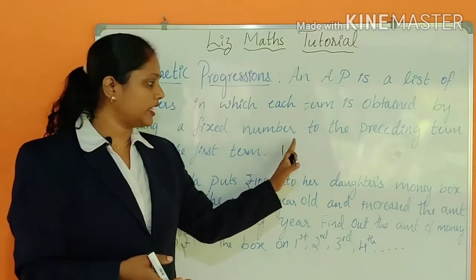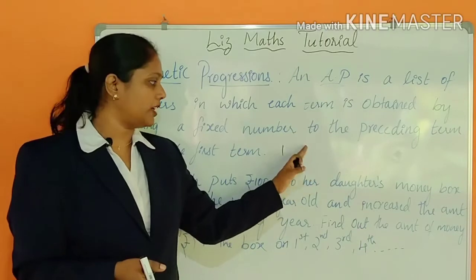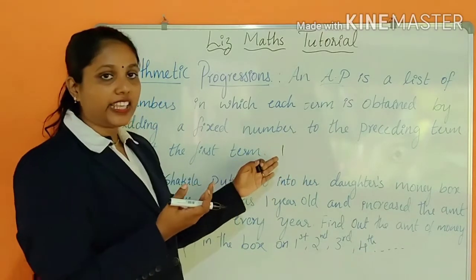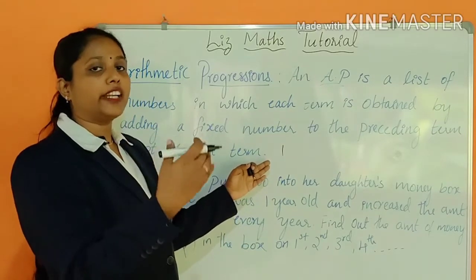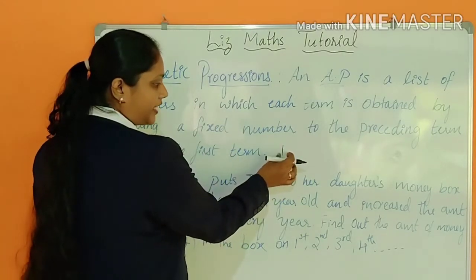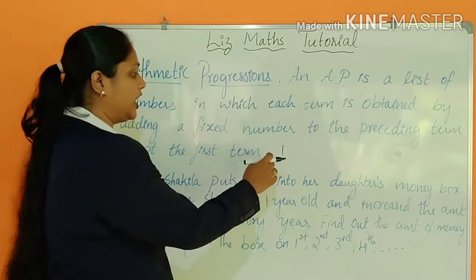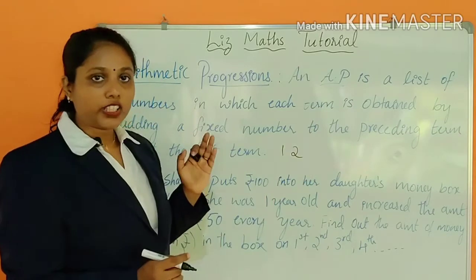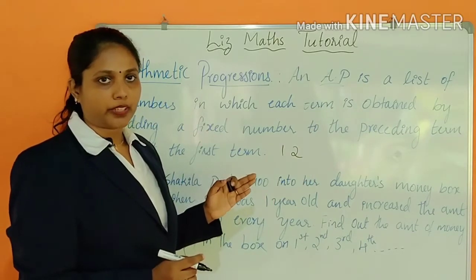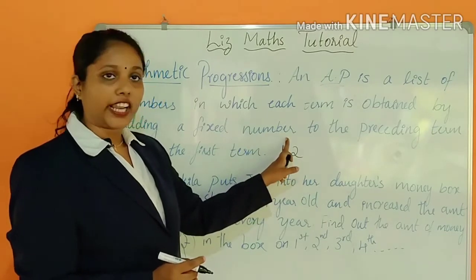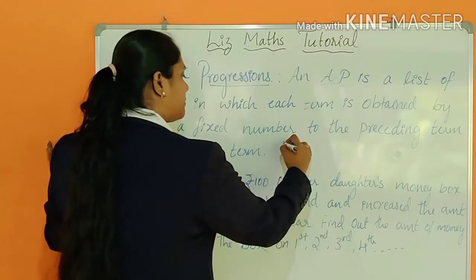Which is the previous number? 1 is the number. So whichever number we add to that 1, only that we have to add for all the numbers. Take here, 1 I have written. If I add 1 to this, then 1 plus 1 is nothing but 2 you are getting. Am I right? For this number 1, which number are you adding? You are adding 1.